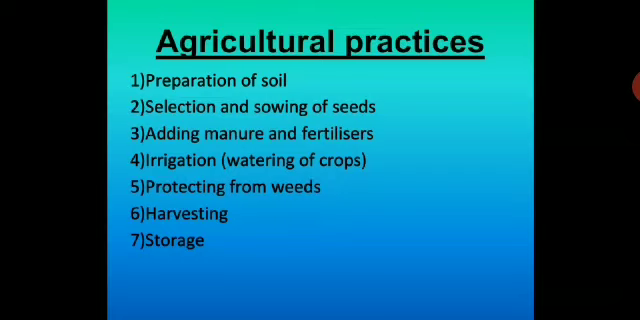Agricultural practices. So let us have a look at the different agricultural practices which we follow. These are the main practices to be followed for a good yield of the crop. First is the preparation of soil, then selection and sowing of seeds, then adding manures and fertilizers, irrigation, that means watering of crops, protecting from weeds, harvesting and storage. So let us see one by one how each and every step in this agricultural practice is extremely important for the proper growth of the crops.